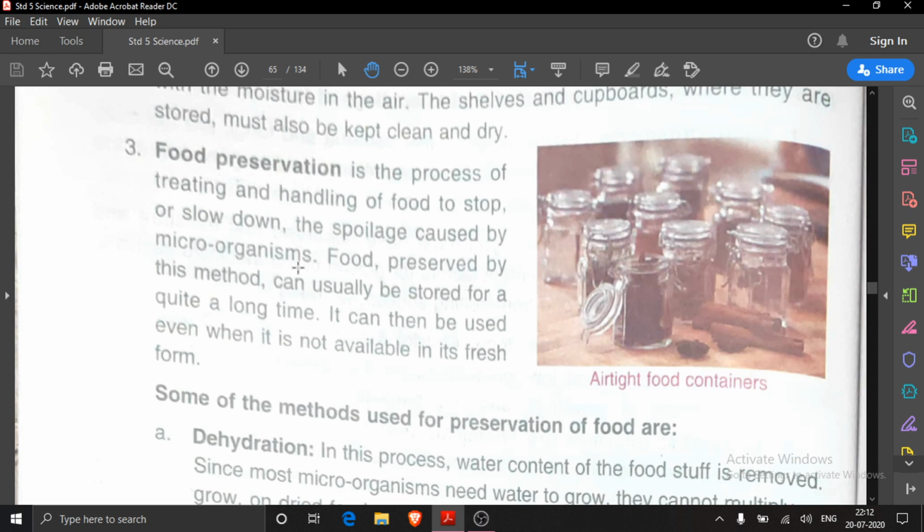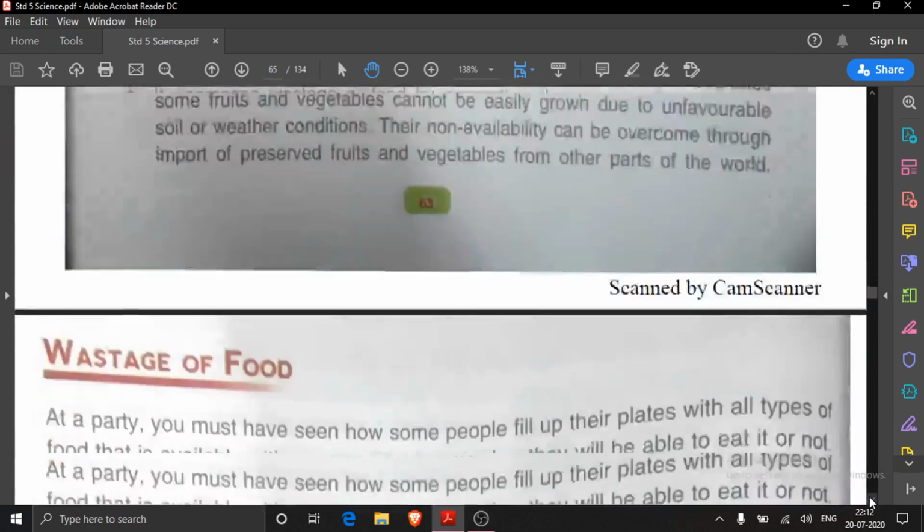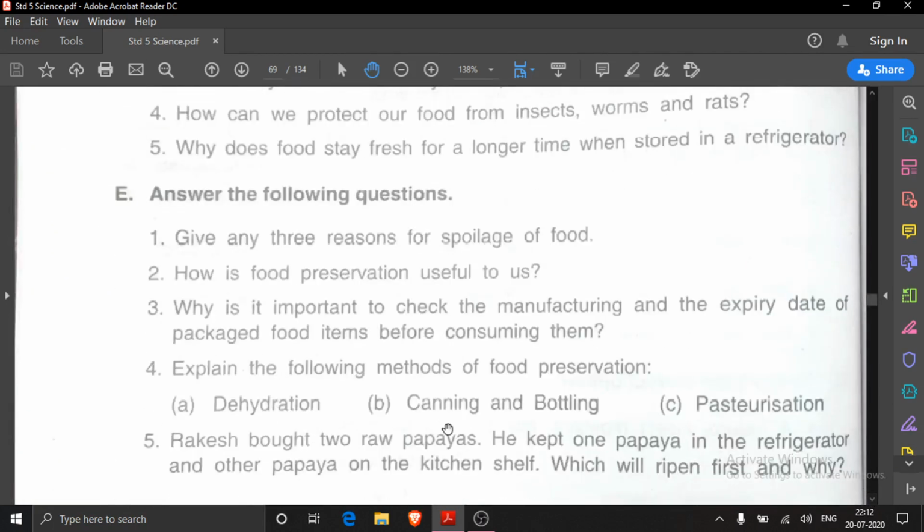So understood what you will write? Question is, what do you mean by food preservation? Answer you will write, food preservation is the process of treating and handling of food to stop or slow down the spoilage caused by microorganisms. So it was the answer of D3rd. Now you will see the answers of D4th. For that you just take out the questions of D4th, and D4th question is, how can we protect our food from insect, worms and rats?